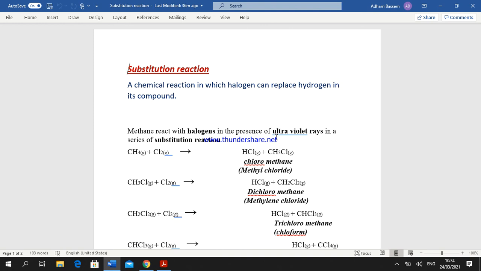A series of substitution reactions, because chlorine, a nonmetal element, is more active than hydrogen, so it can substitute it in its compound. The first chemical equation illustrates that chlorine can substitute one hydrogen in methane and form hydrochloric acid, and methyl chloride will be formed, okay? As we know, we note that chlorine can substitute one hydrogen, okay?